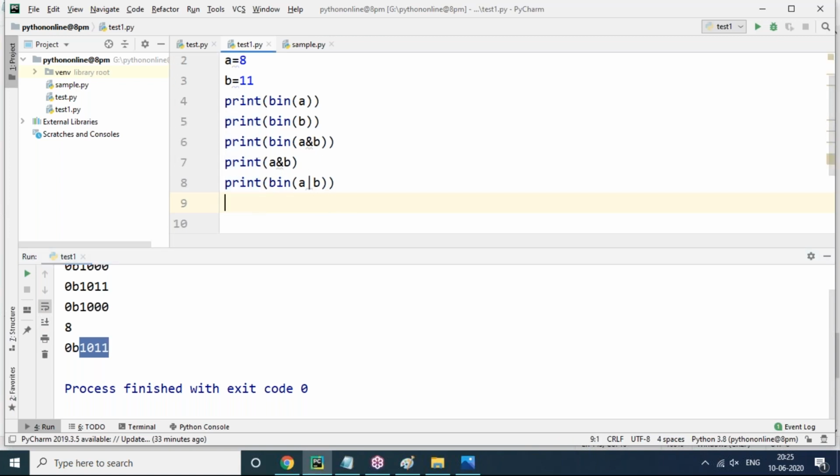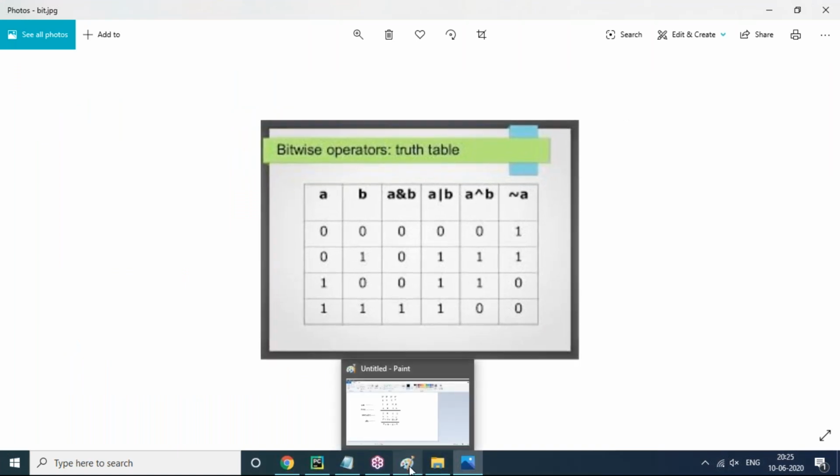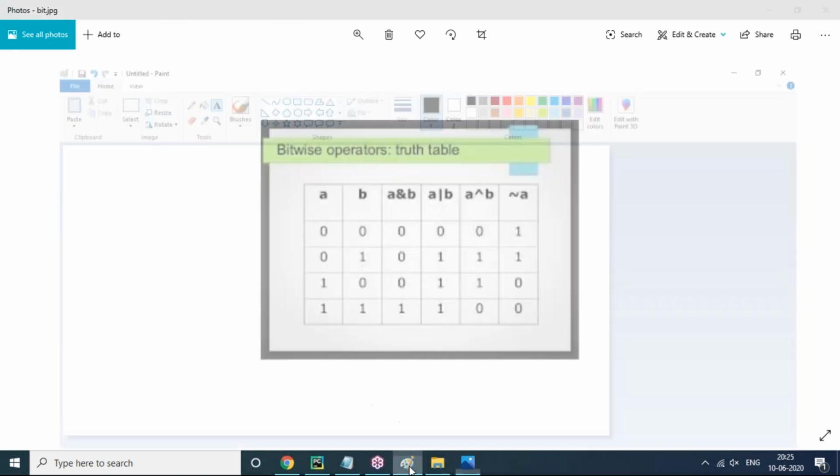But only A or B I want. So how can I do that? Only A or B values, how much is it? If you want it the same as it is, you can convert it into decimal form. That is called 11. But here I'm taking these values, so you are getting the same values again and again. So don't get confused. If you take different values, a different calculation will be there.